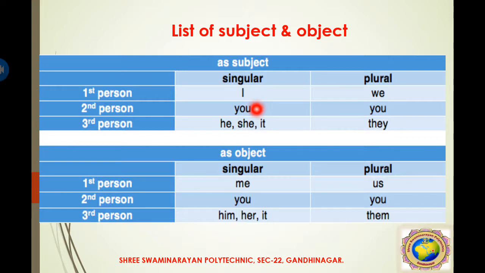Here the question arises about the singular form and plural form for the second person. Is you just repeated, do we just write you and you? Here you is for a single person and here you is for more than one person. You is always written the same. Okay, so just remember subject and object.